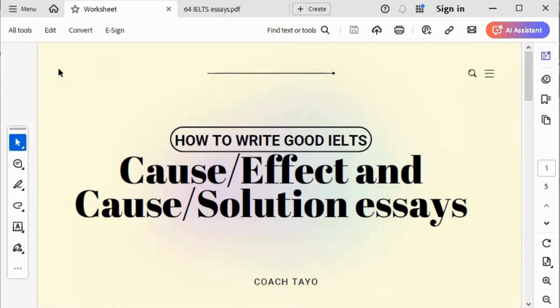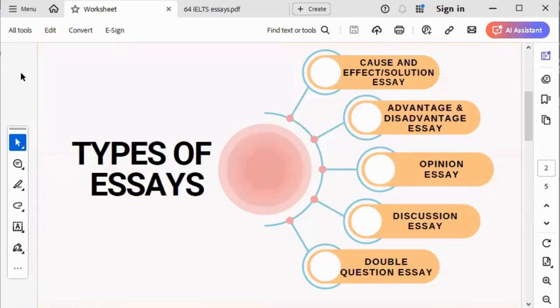Now, when it comes to essay writing, there are different types of essays. We can say there are 5 different types of essays, or we can say there are 7 types of essays, however you want to put it. But here, I've represented 5 of them.